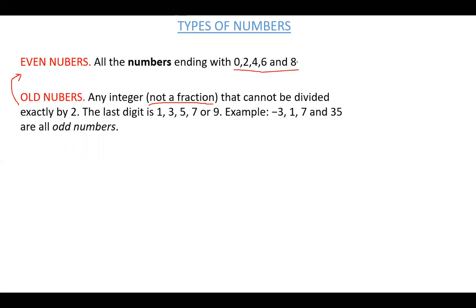When you divide a number, for instance 8 by 2, you get your answer to be 4. This tells you 8 is an even number because we don't have a remainder here. But let's try dividing 3 by 2. When you divide 3 by 2, you get 1 with a remainder of 1 over 2. So this 3 here is an odd number, right?